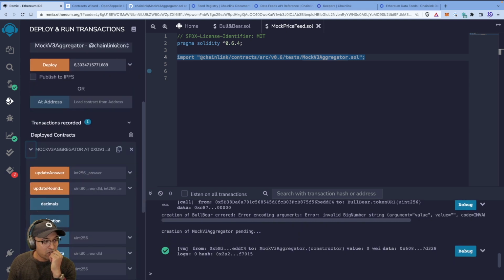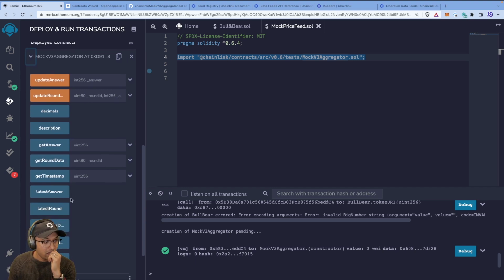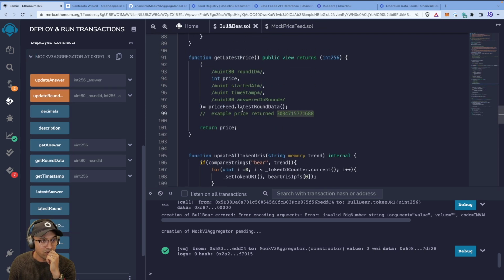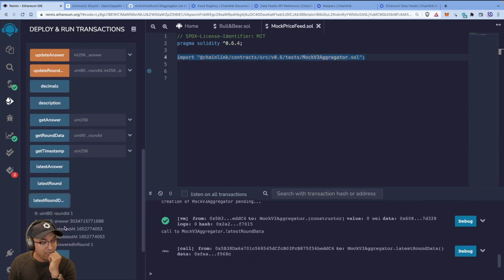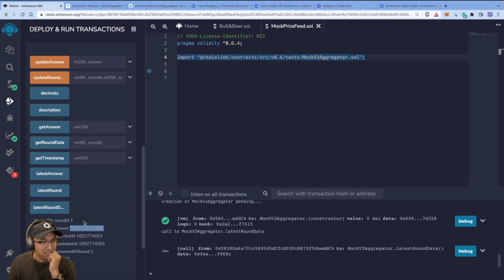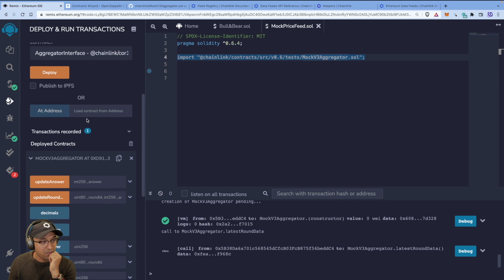Now let's just take a look at how we interact with this. The important ones that we need are, remember how we were doing latest round data, right? So that's what the bull and bear contract asks. If you remember, get latest price is price feed dot latest round data, and it returns all these things, right? Of which we're only using price. So let's try and run that latest round data. There you go. You get the round ID, we get the answer, which is actually the exact number that we fed it in when we copied and pasted it in.